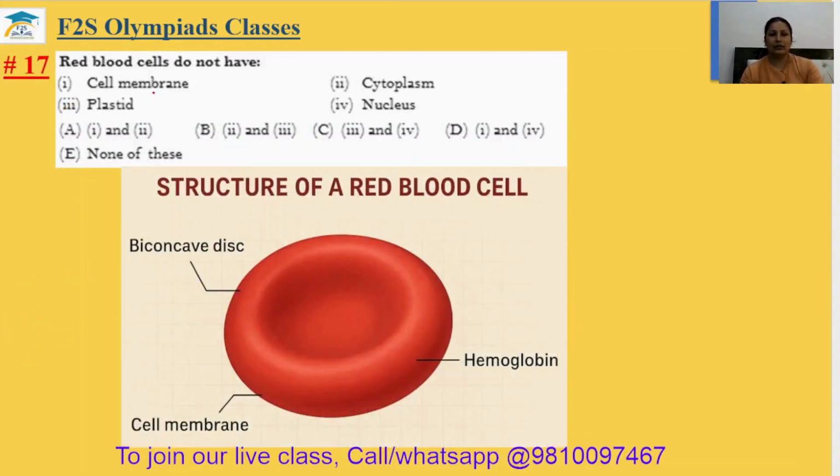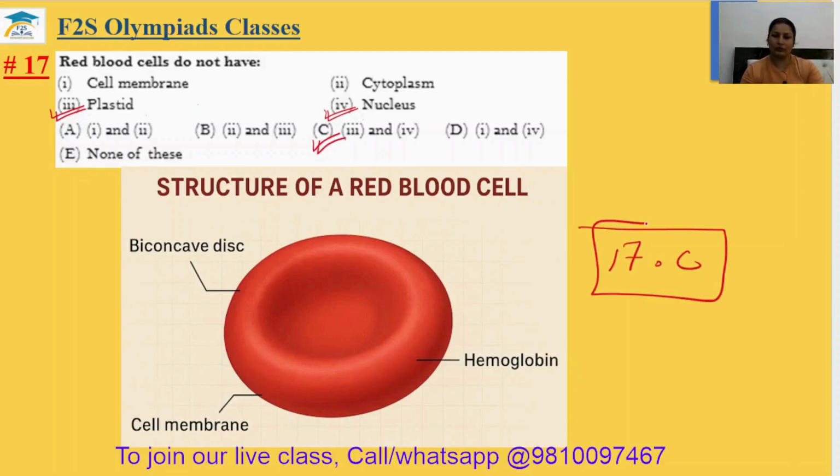Question number 17. Red blood cells do not have cell membrane, cytoplasm, plastid and nucleus. So this is the picture of the red blood cell you can see, and it does not have plastid. Plastid is contained by only the plant cell. Actually they perform photosynthesis, and the photosynthetic material like chlorophyll is found in the plastid. And the nucleus is also not found in the red blood cell. That's why 3 and 4, it is in option number C. So the 17th answer will be option C.